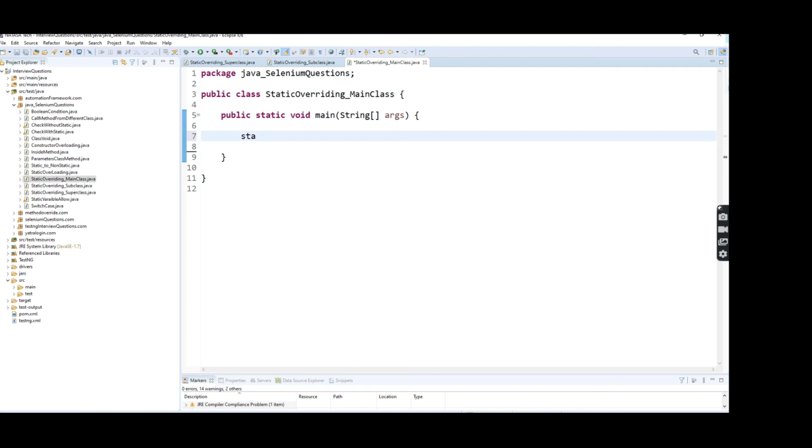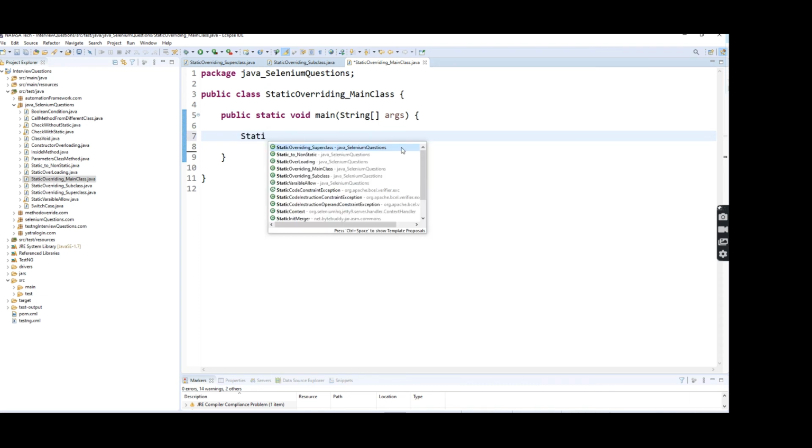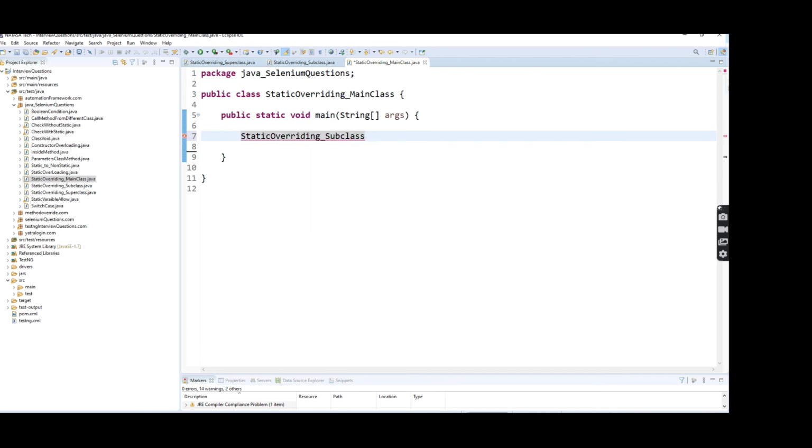Now what I'm going to do, I'm going to give the subclass name, static overriding subclass dot print message. I'm going to give "Purani is my best friend."